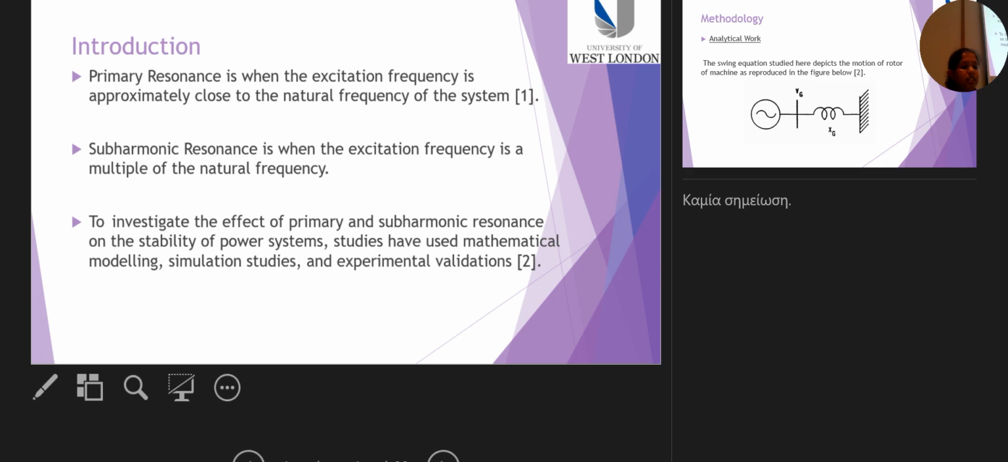The primary resonance is considered to be important when studying the swing equation, and under these conditions, a small amplitude excitation can lead to a large amplitude response if the forcing frequency is close to the natural frequency. In other words, primary resonance is when the excitation frequency is approximately close to the natural frequency, and the subharmonic resonance is when the excitation frequency is a multiple of the natural frequency.